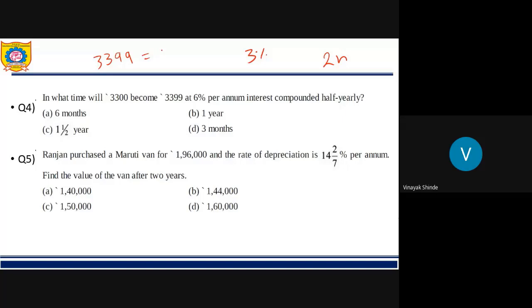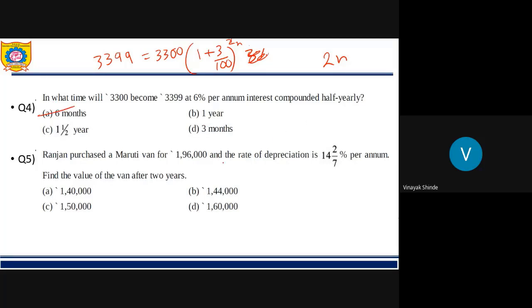The amount is equal to the principal into 1 plus r upon 100 raised to 2n. So find the value of n over here. It will be 6 months.